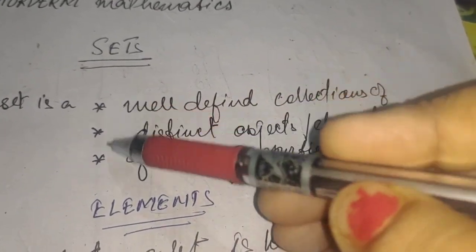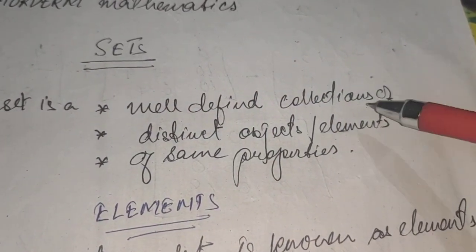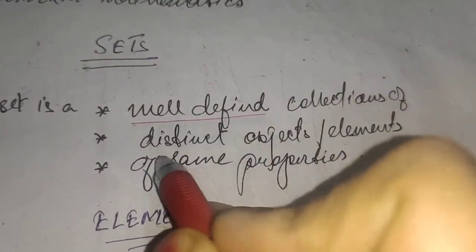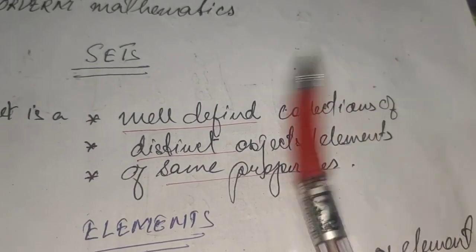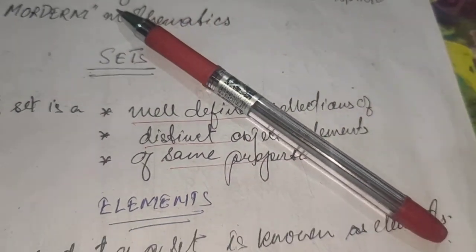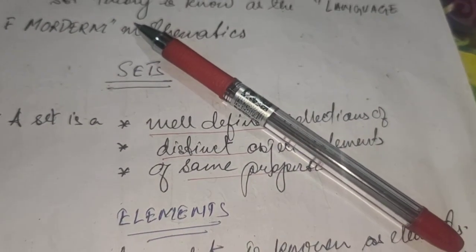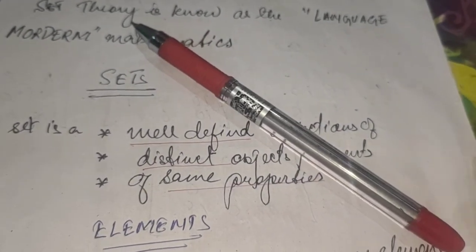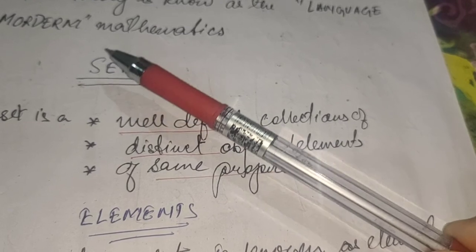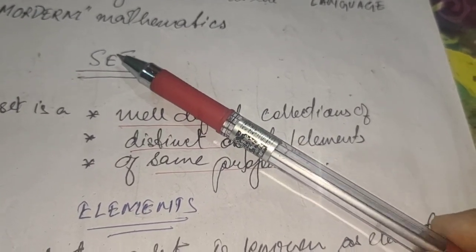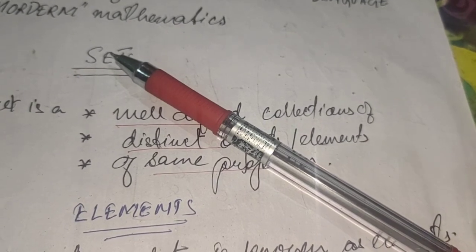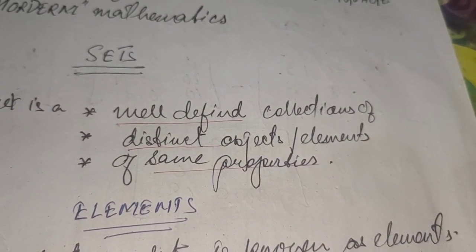These three I wrote point-wise. All these three points are very important: well-defined, distinct, and having the same property. What do you mean by well-defined? See, I put my pen on the board. So what will be the set? The set is the board. There is a pen on the board. This is a set, and this type of set which has only one single element, we call a singleton set. Now I remove the pen from here.